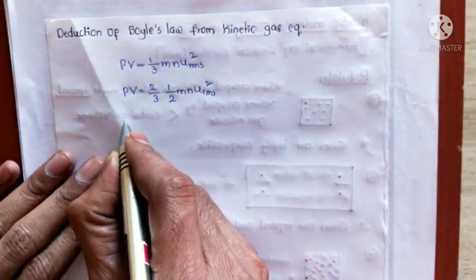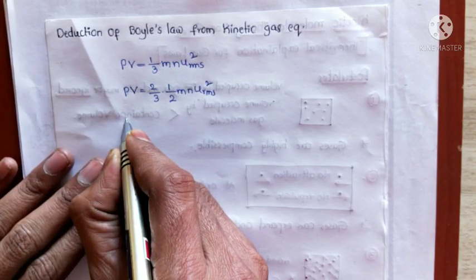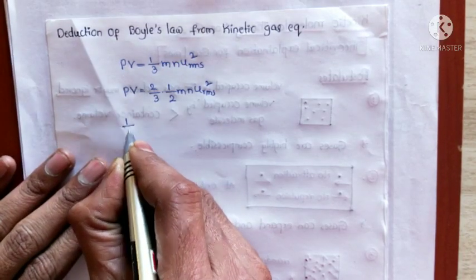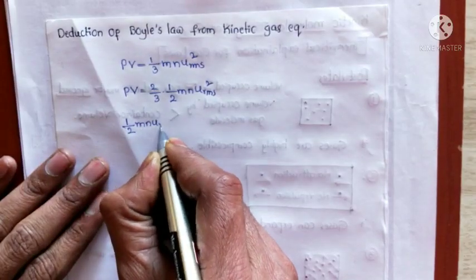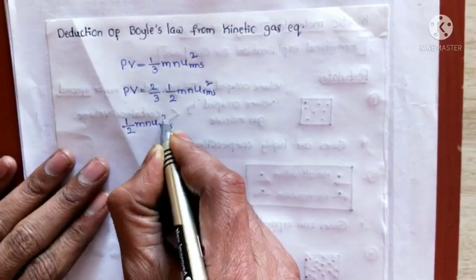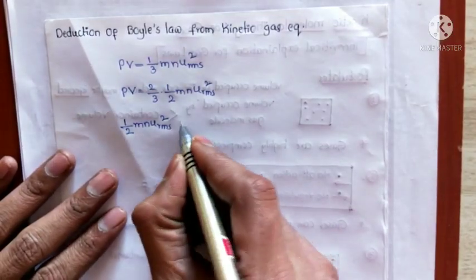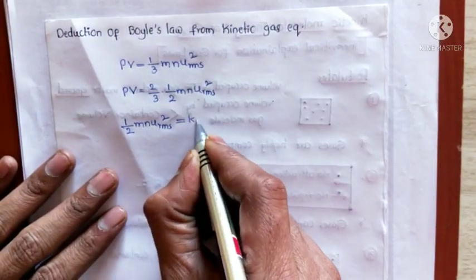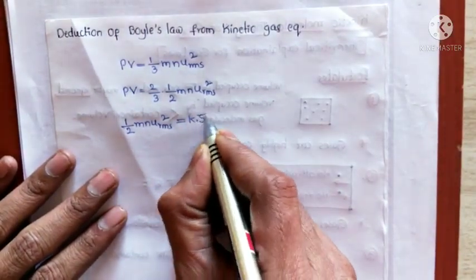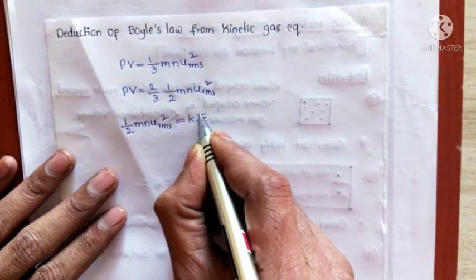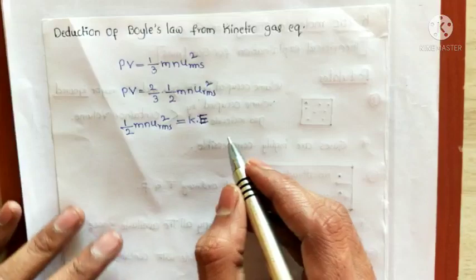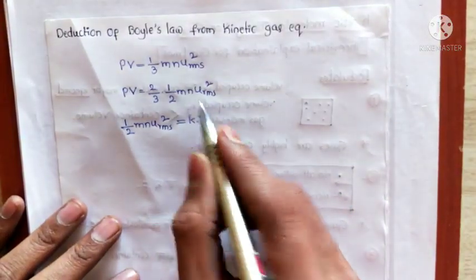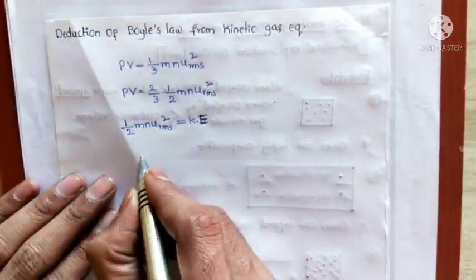So we know that the kinetic energy of n gaseous molecules is 1 by 2 m n u RMS squared. This is the kinetic energy of the gas whenever the gas contains n number of molecules. So here, substitute the kinetic energy.